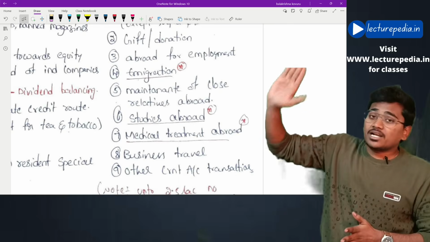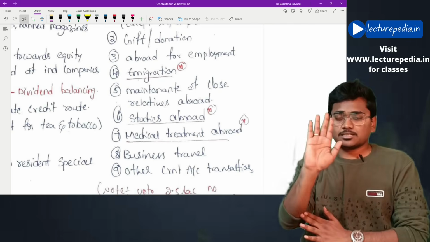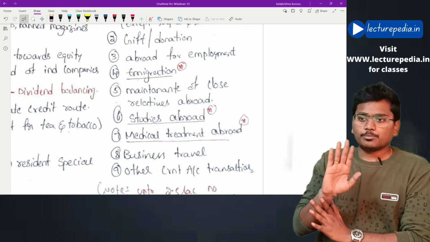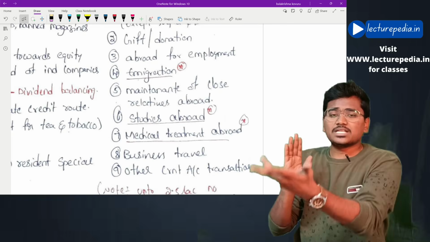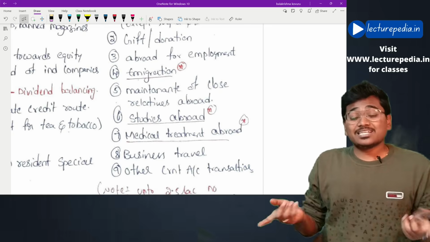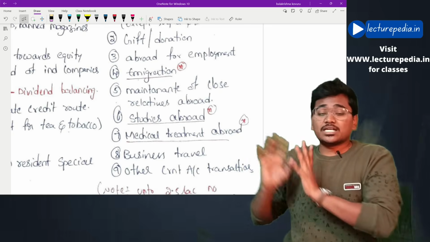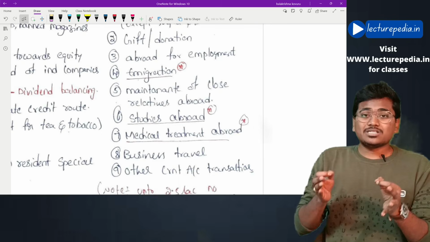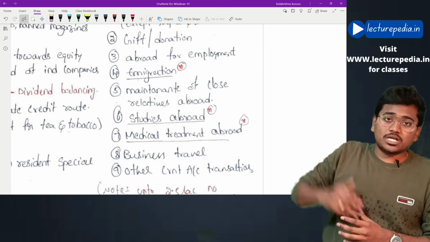Okay, the foreign university itself has given in its pamphlets, their fees is more than $250,000. In that case, you will be allowed to remit more than $250,000 because the fees itself is more than $250,000.